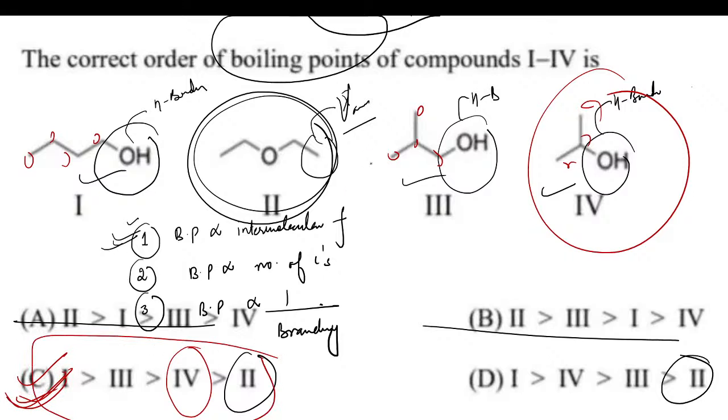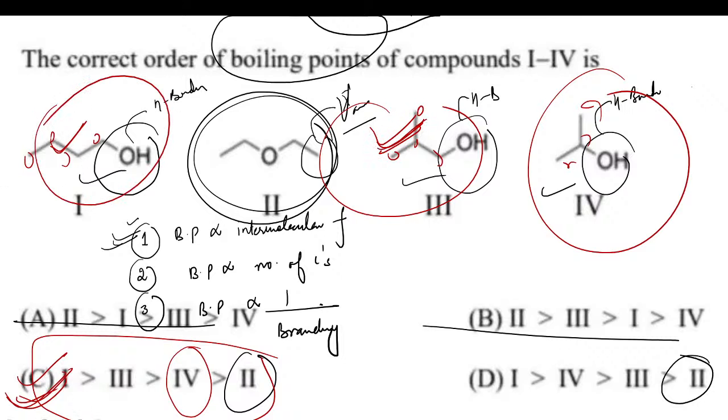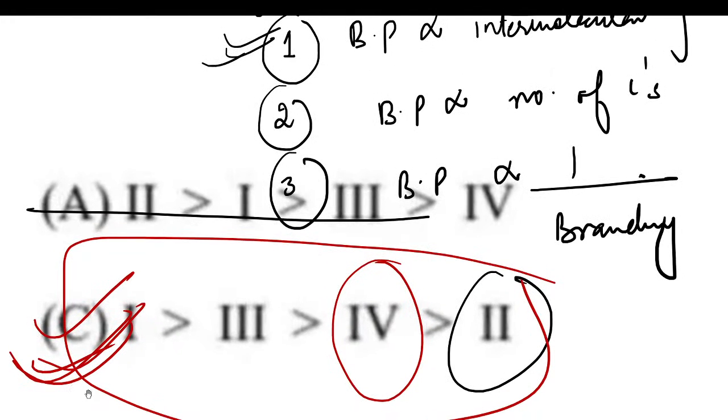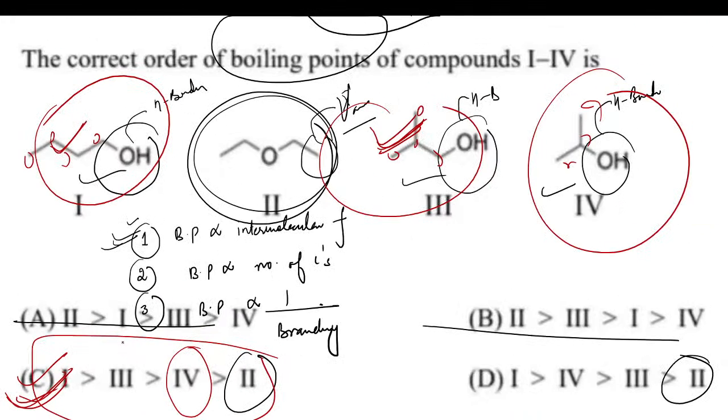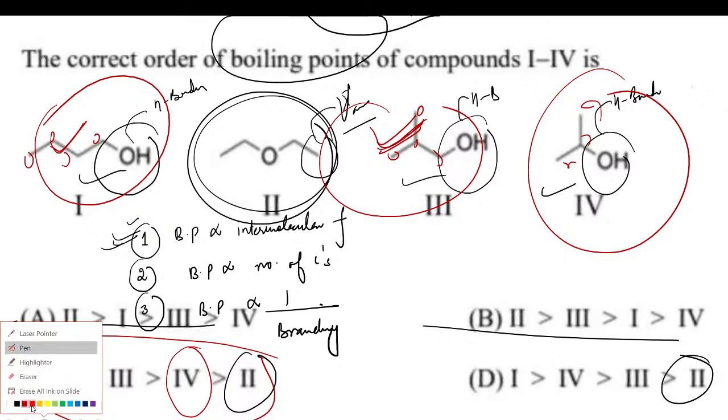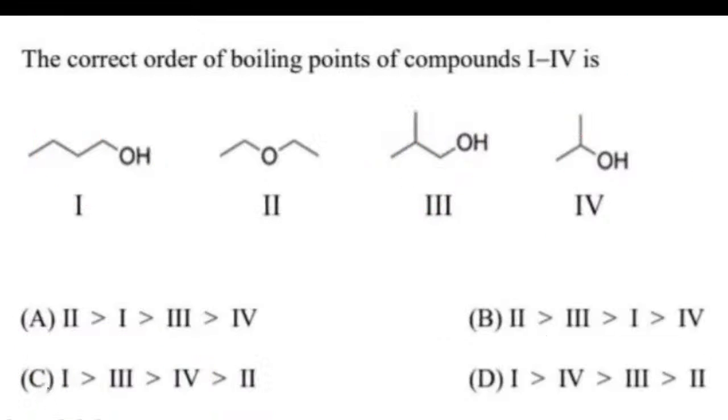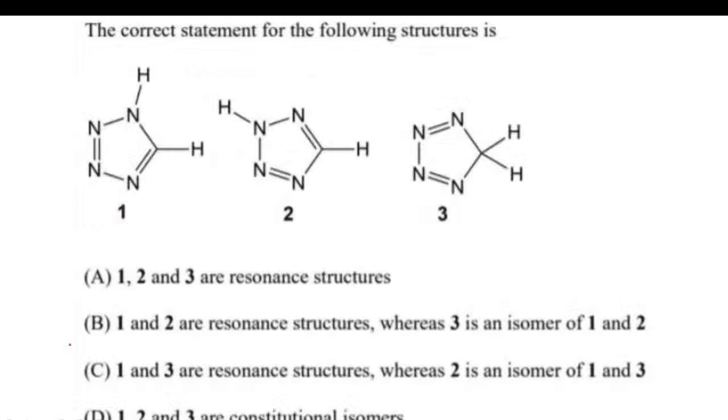Then how are we going to compare this and this? More branching over here, so lower boiling point; less branching, higher boiling point. This is how we are going to cover this question. I hope this point is clear to all of you. Let's revise all the questions we have discussed. We have discussed the concept of boiling point, and C is going to be your correct answer.